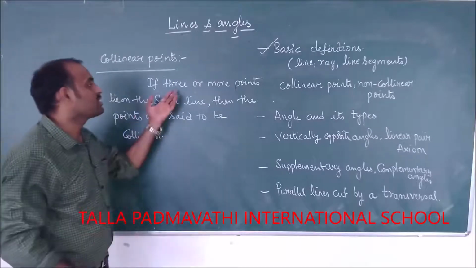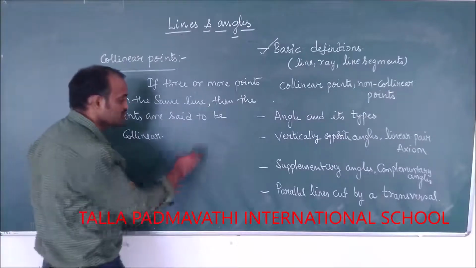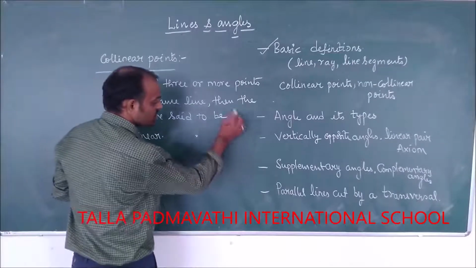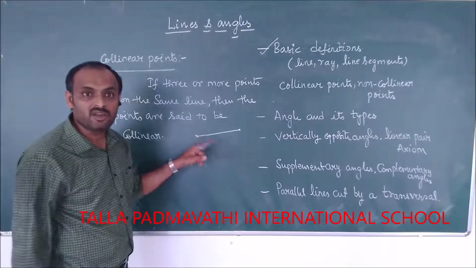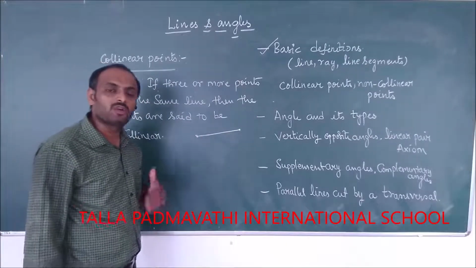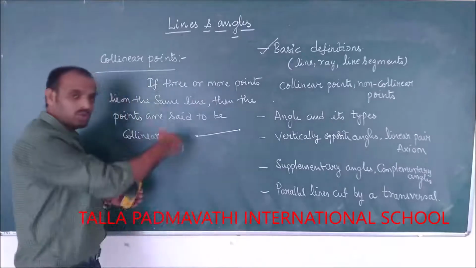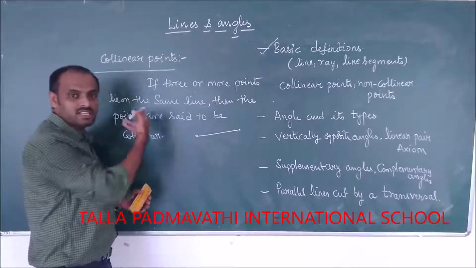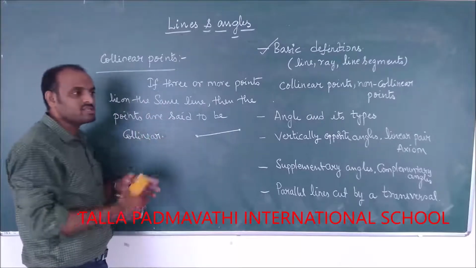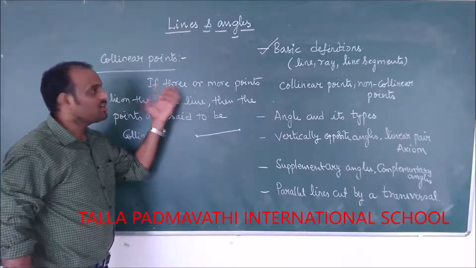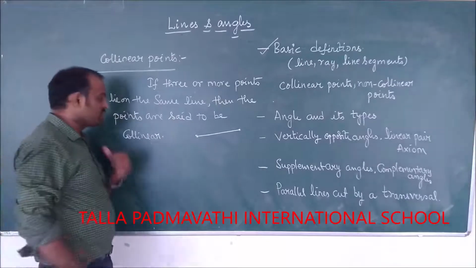So why only 3 or more? Why not 2? Because with 2 points we can define a line segment. A minimum of 2 points are required to form a line or a line segment. Now, if more than 2 are there on the line, then only we can say that they are collinear. More than 2 means it is nothing but 3. So 3 or more points lying on the same line are said to be collinear.